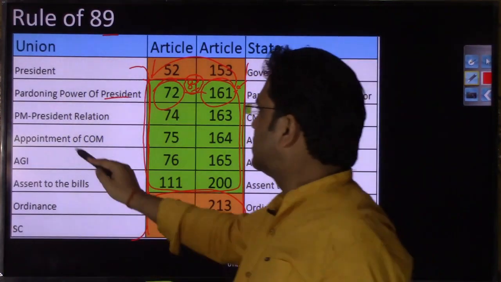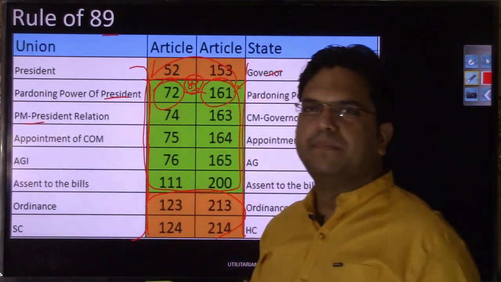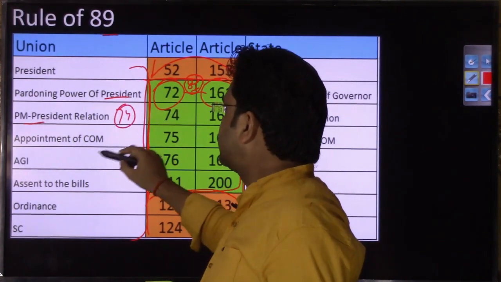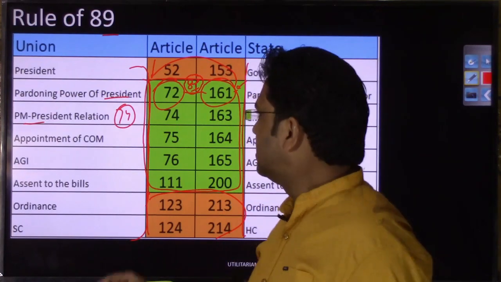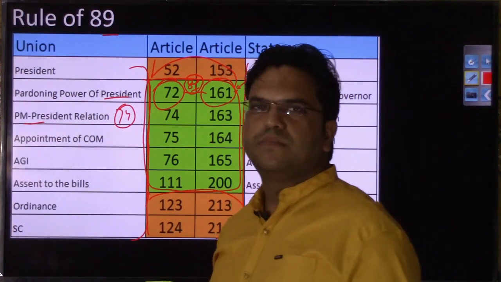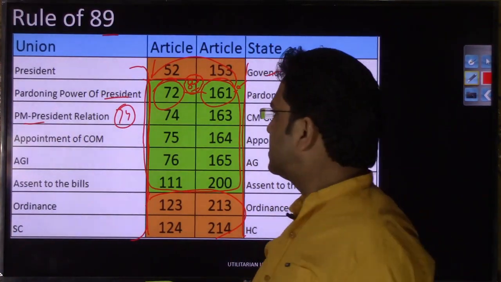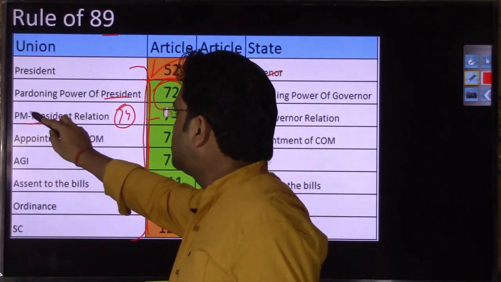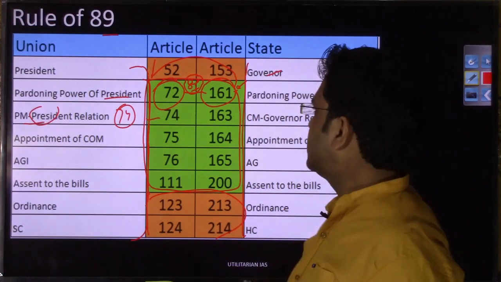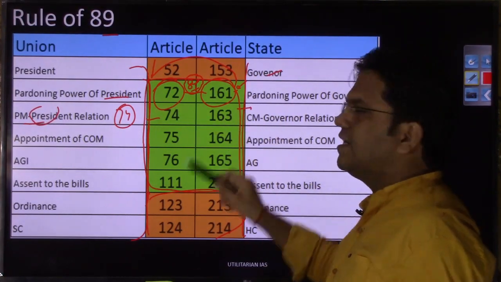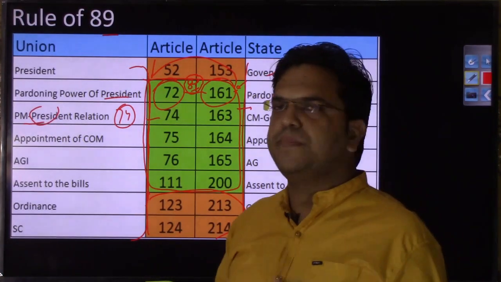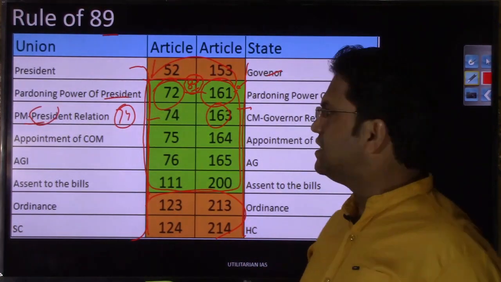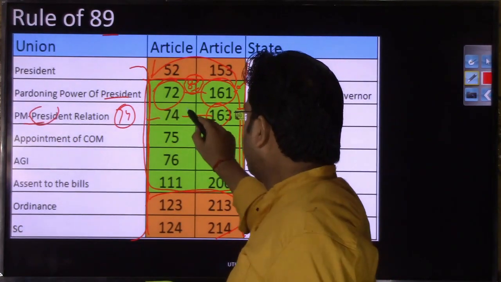The prime minister and president relationship is discussed in article 74, which says there should always be a council of ministers to aid and advise the president. The corresponding article that deals with the governor and chief minister's relationship at the state level is 163, again a difference of 89.